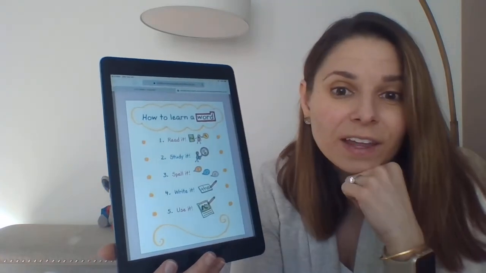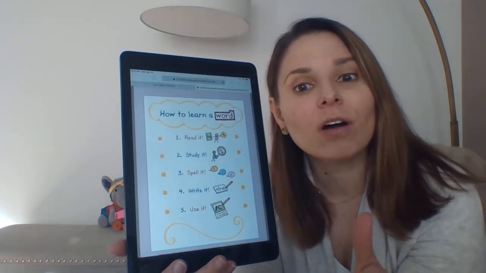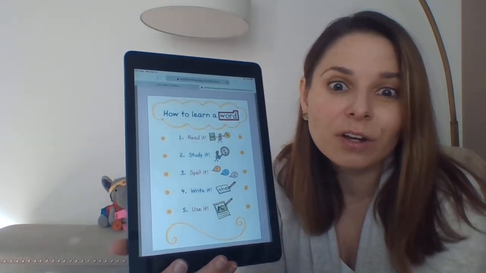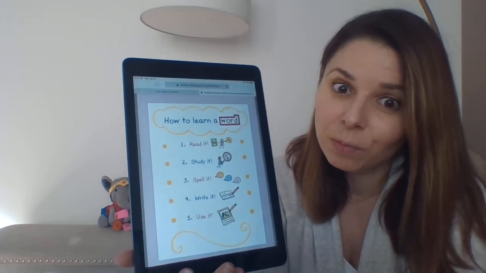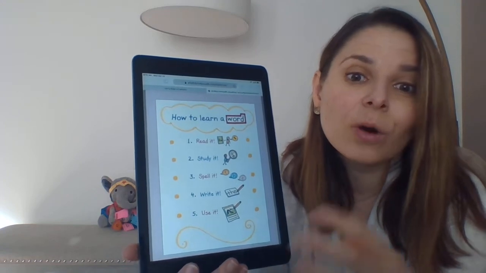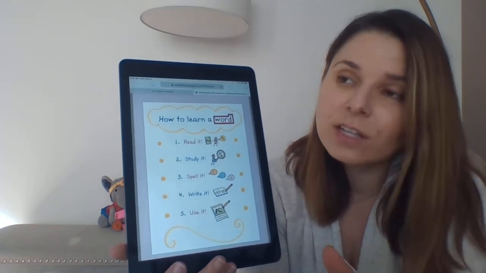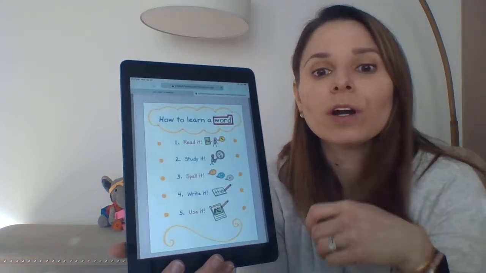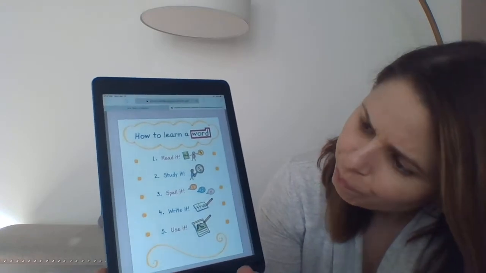Then you study it. Think about how many tall letters are in there, how many short letters are in there. Is there a basement letter in the word play? There sure is. How many vowels are in the word? What do you notice about the word? Is it a long word? Is it a short word? How many letters are in it?